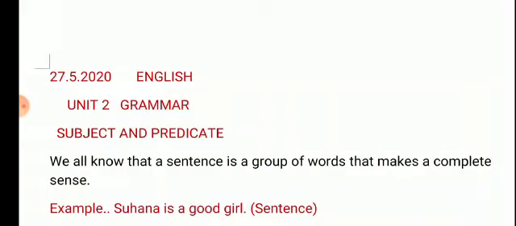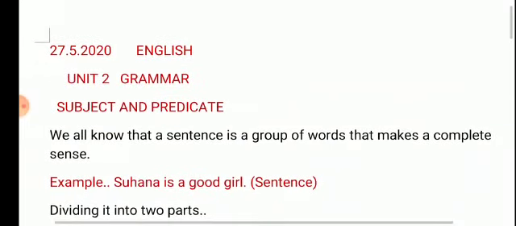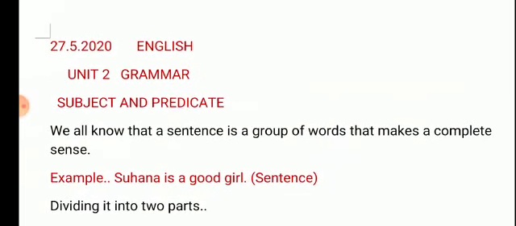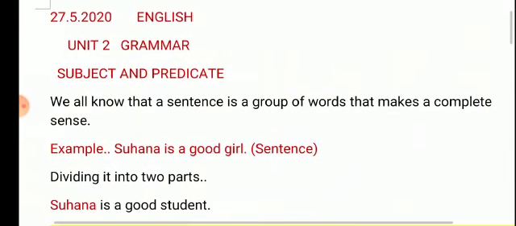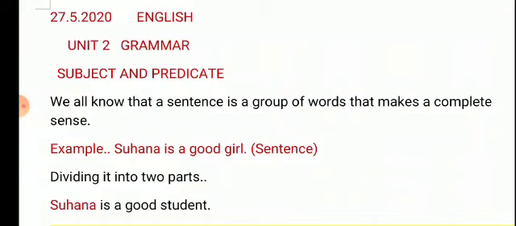How are we going to divide it, and how will you find out what is the subject and predicate? I'm going to tell it to you step by step, right? But before that, I'm just going to tell you how I'm going to divide this sentence, Suhana is a good girl, in two parts. You can see on your screen I have written Suhana is a good student. I have written Suhana with the red pen and is a good student with the black pen. I have divided this sentence in two parts.